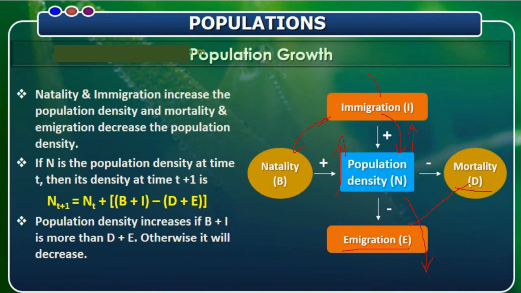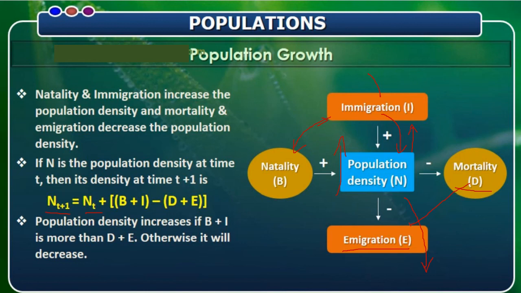So here in the formula, N is the population density at the given time. Nt means population density at time t. Then the density at time t plus 1 is the population density at time t plus birth rate plus immigration. If you minus death rate and emigration, what do you get? You will get the population density.